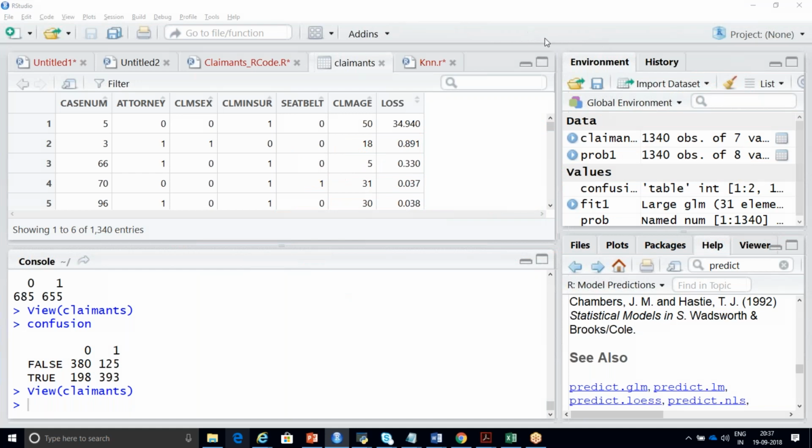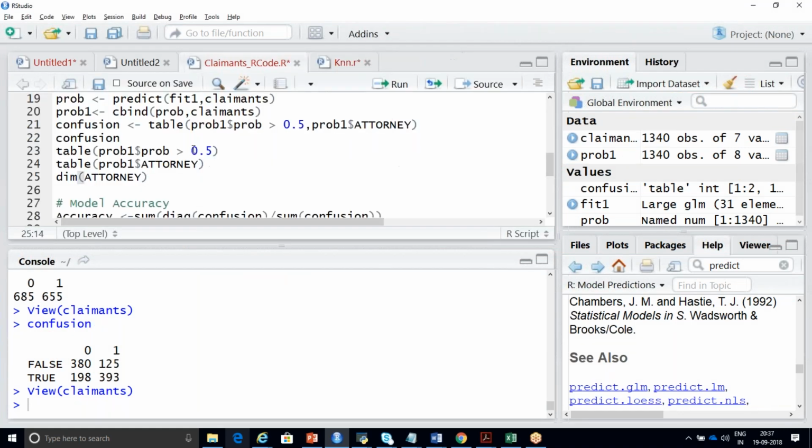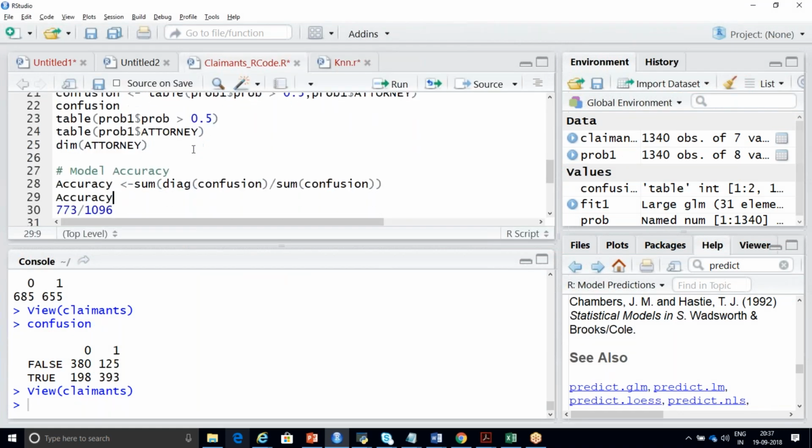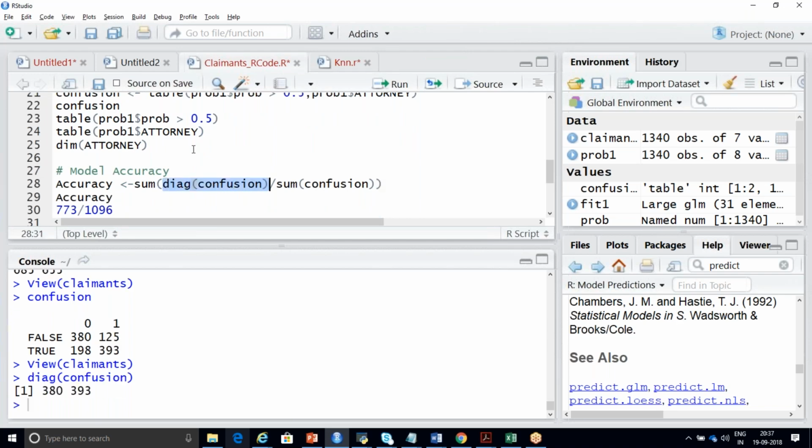So this type of table, which is confusing, is the name I have given it as confusion. This is called your confusion matrix. So I am going to write the calculation of how to check the accuracy of the model. See here what I'm taking. I'm taking the diagonal of the confusion matrix, which will be 380 plus 393. This is your diagonal, and I'm taking it divided by the sum of your confusion matrix.